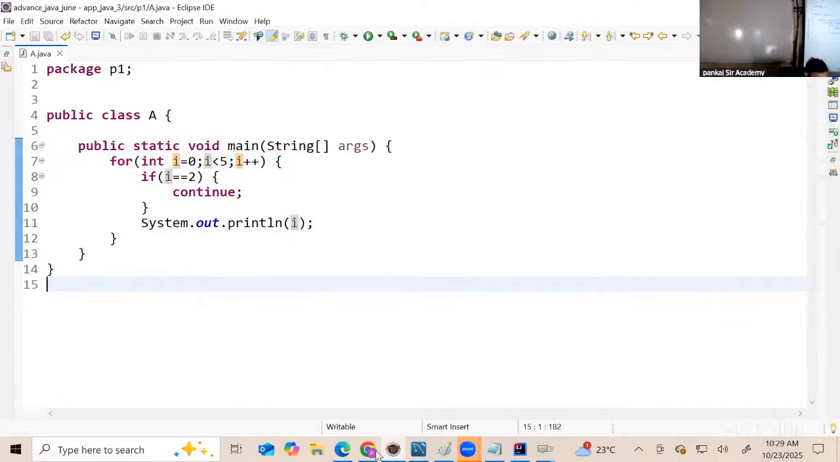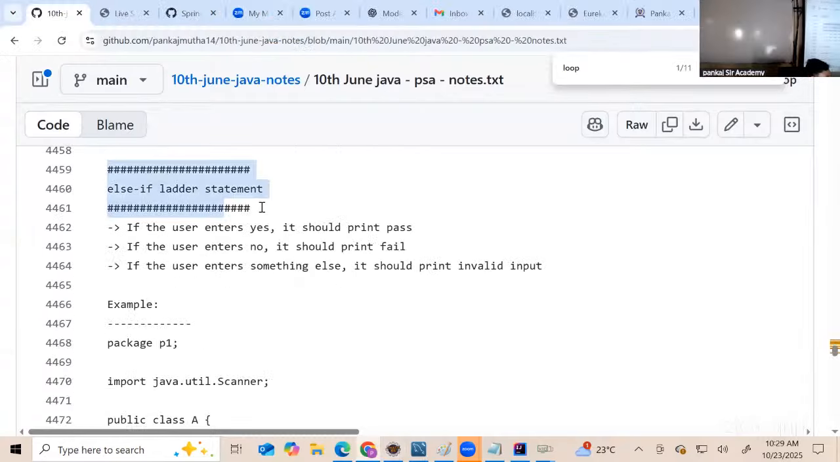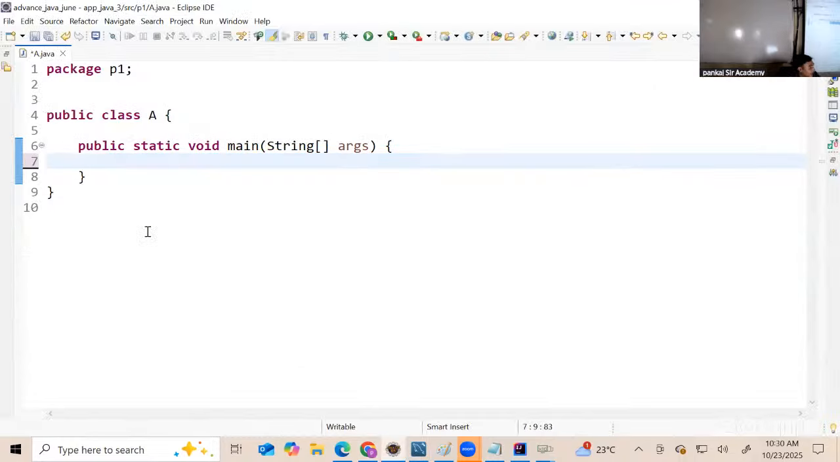Now let's continue further. Now that we have understood the continue keyword, we will look at else if ladder statements. These are all very simple concepts. These are not something very complex. People should be able to understand this easily. Now I'm going to use here an else if ladder statement which will take some input. I want to develop a program that takes an input. If I type yes, it should print pass. If I type no, it should print fail. If I type something else, it should print invalid input.